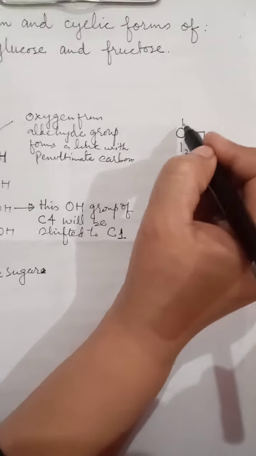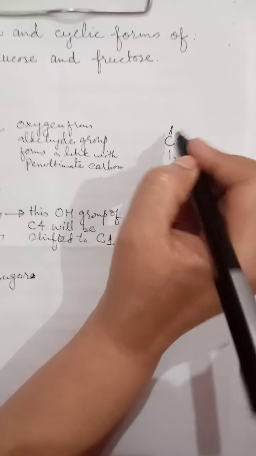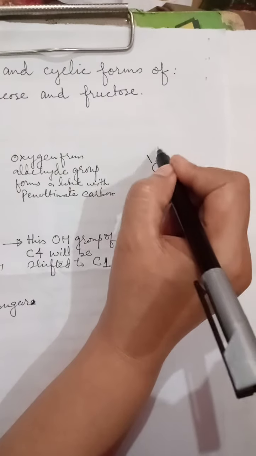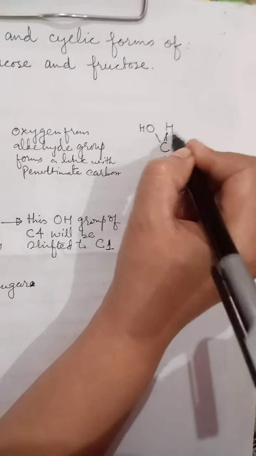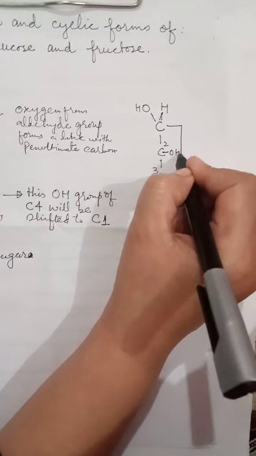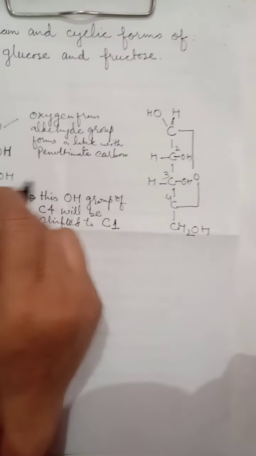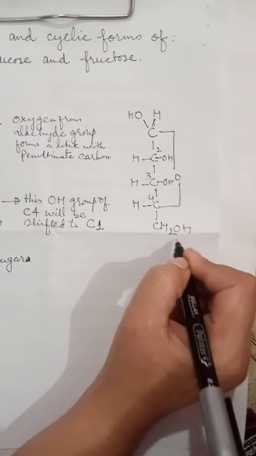Now I will write it like this: this is OH and this is that very hydrogen. Now with carbon number 2, OH, H, OH, H, and this is shifted over there, and then hydrogen, and the last one CH2OH.